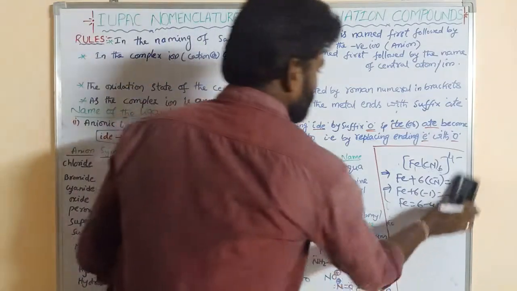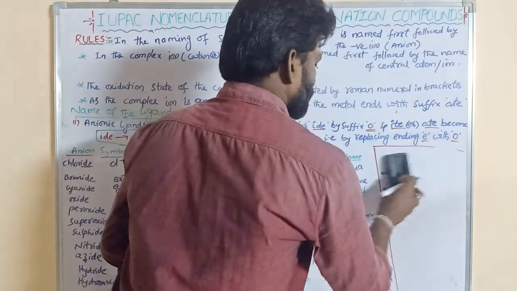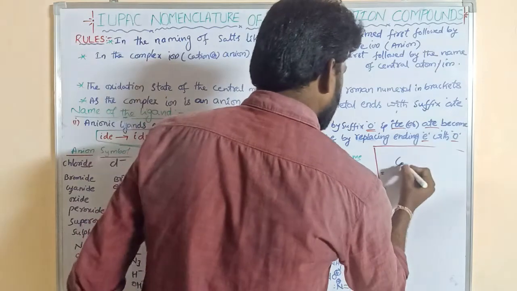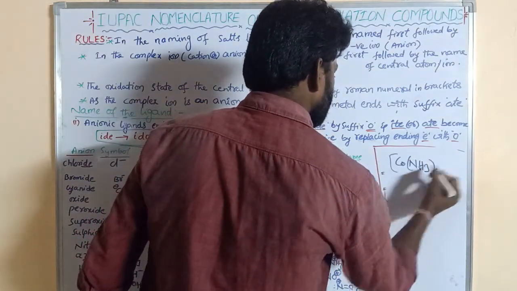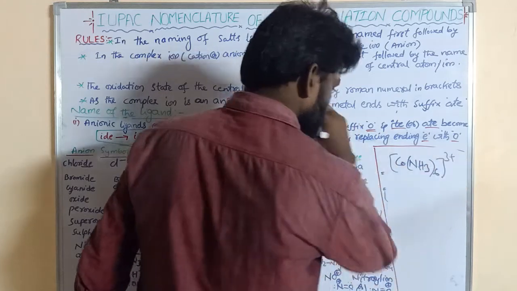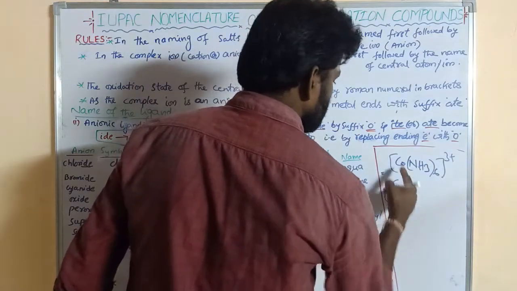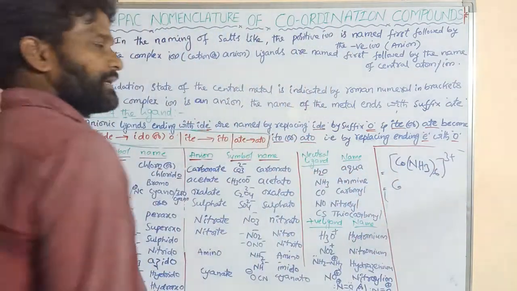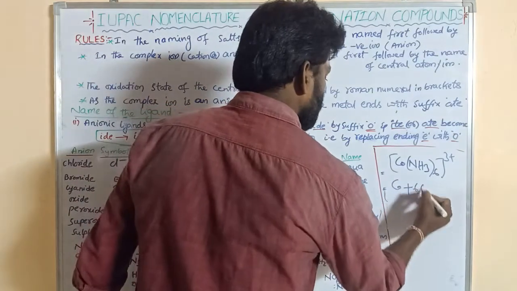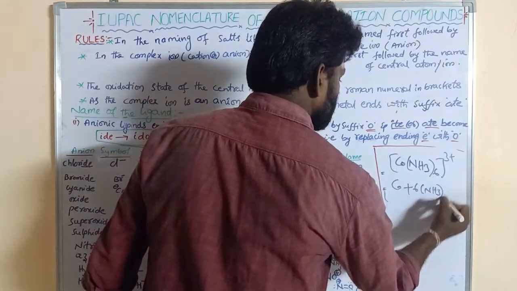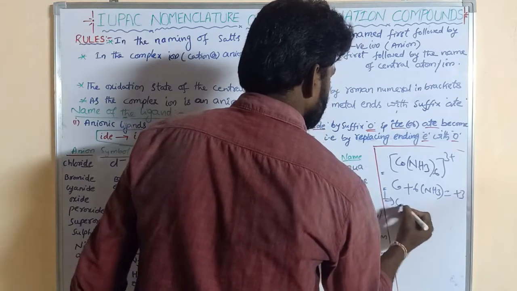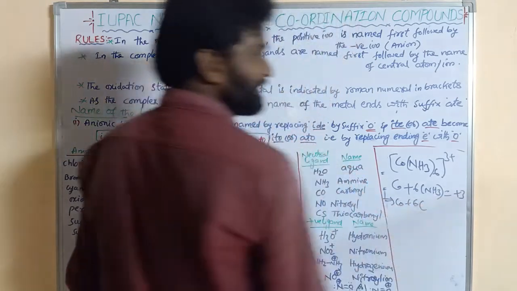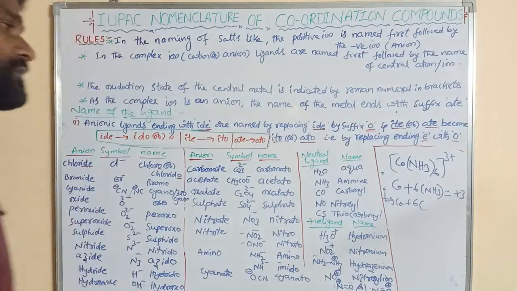We can take another one, like [Co(NH3)6]3+. Now, Co, cobalt, is the central metal atom, and the 6 NH3 are the ligands, and the total is equal to plus 3. So Co plus 6 into NH3, which is a neutral ligand.